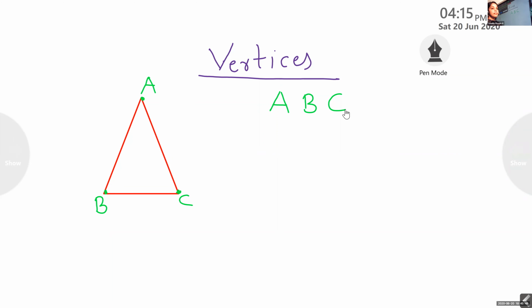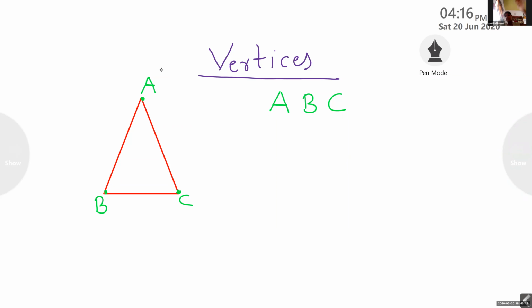A is one corner, B is another corner, and C is another corner. So in triangle ABC, there are three corners and three letters.